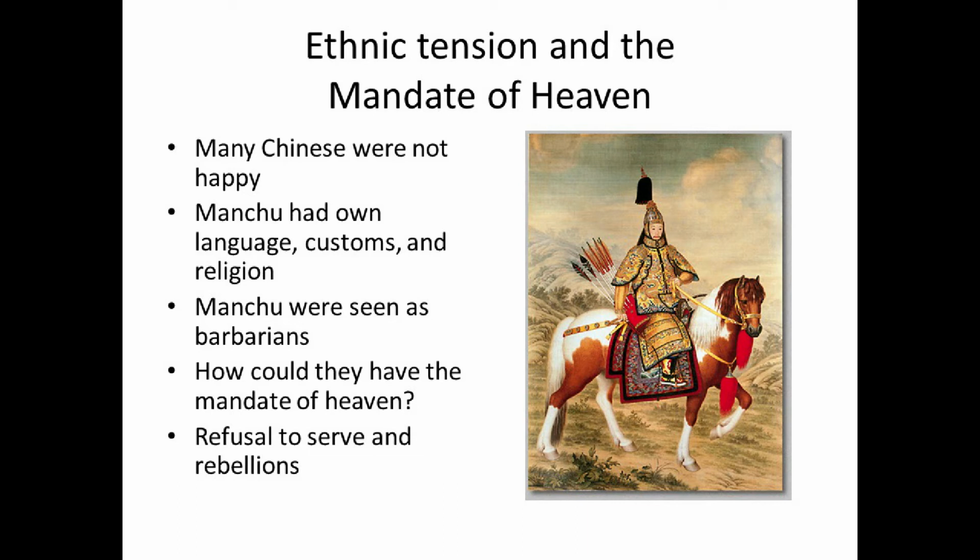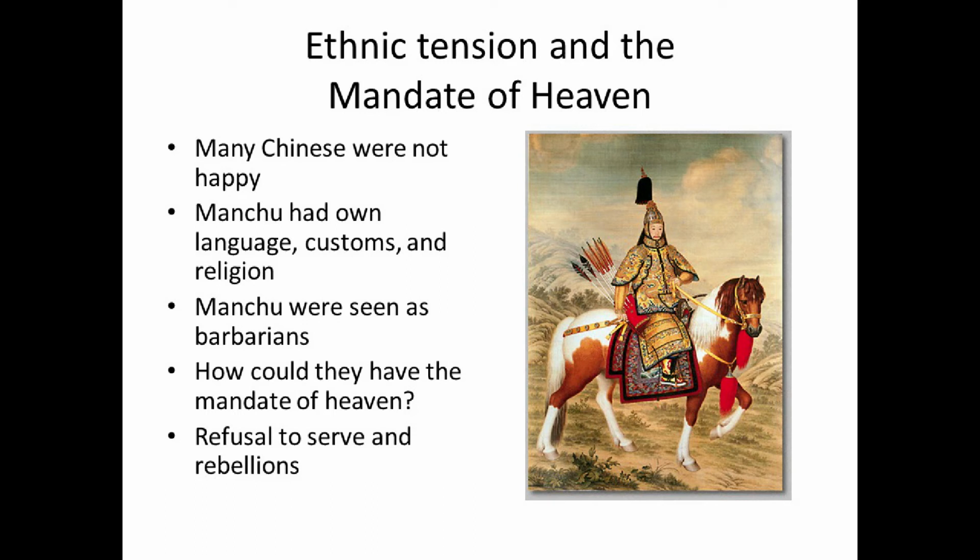So many Han Chinese looked at them and said, these people are barbarians, right? These people are different from us. And remember, in traditional Chinese thought, where you connect culture, civilization, morality, being different from us is being wrong and being bad and being barbaric. So many Chinese people then said, how could these barbarians possibly have the mandate of heaven? No way did heaven choose these people to be our new emperors, to be the new dynasty to rule China.